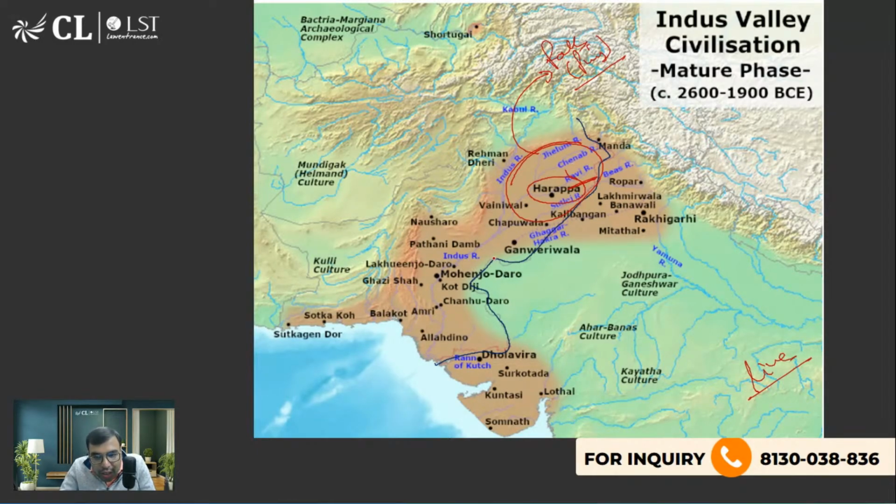Now this is Mohenjo-daro. You can see Mohenjo-daro. Which river and which state? Indus, Sindh.